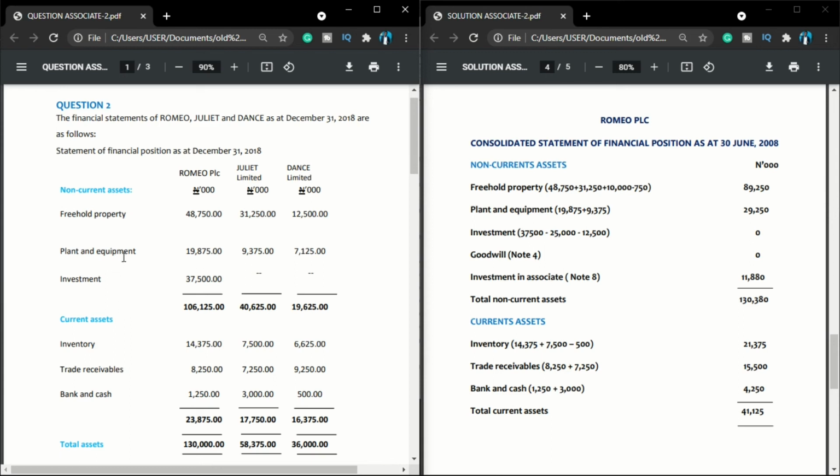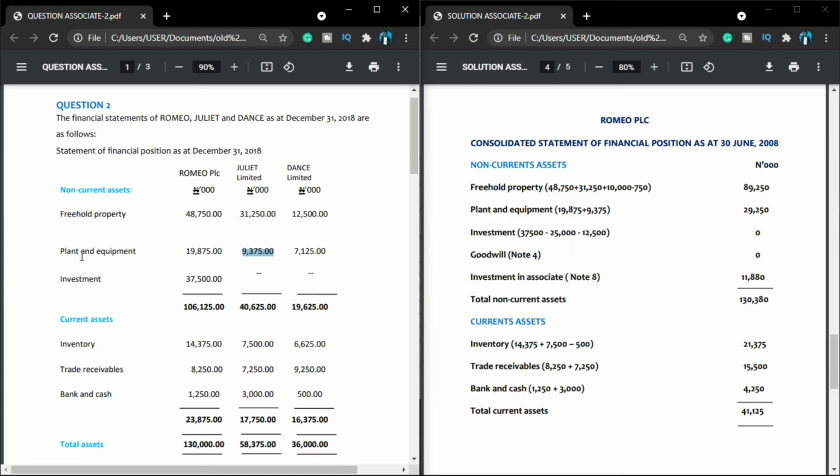Same thing applies to plant and equipment. No adjustment. I bring the one of the parent, which is 19,875. I bring it in, plus the one of Juliet, 9,375. I bring it in. No other adjustment. I put it here. Why am I not bringing Dance? Because we don't consolidate associates.